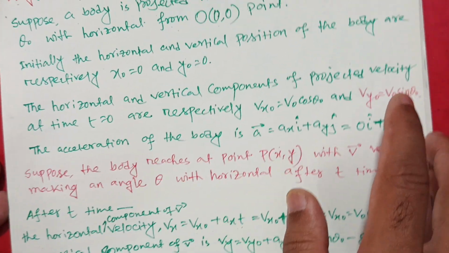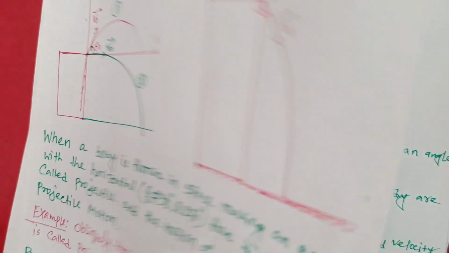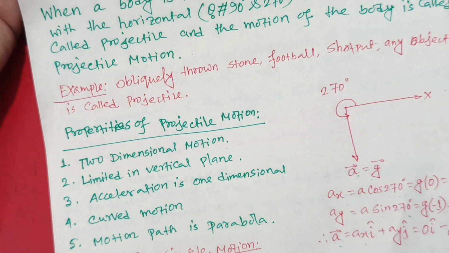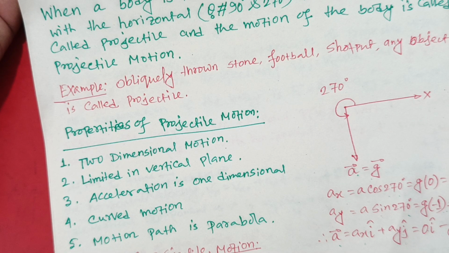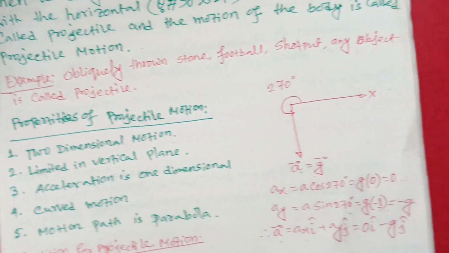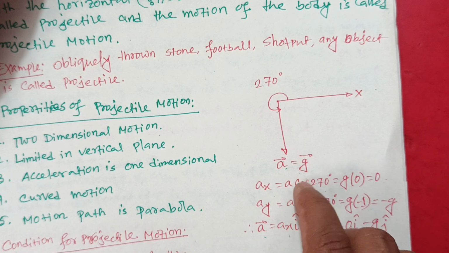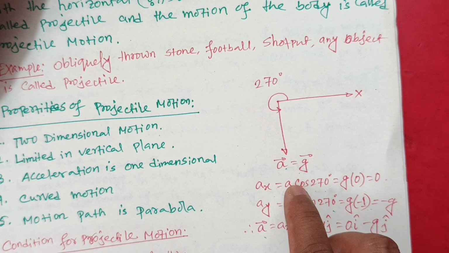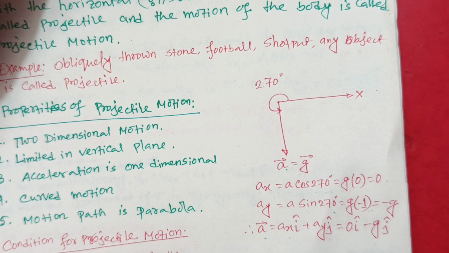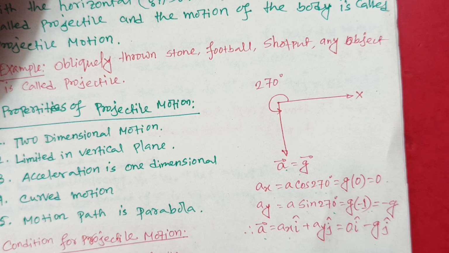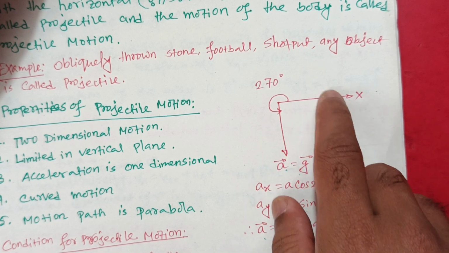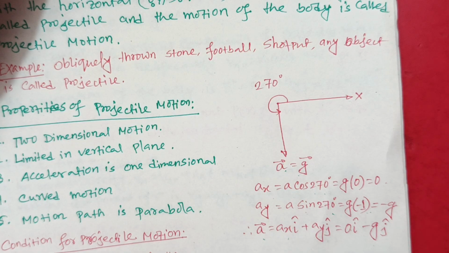And there are five properties of projectile motion: two-dimensional motion, limited in a vertical plane, acceleration is one-dimensional, and curved motion, the path being a parabola. Why the acceleration is one-dimensional is explained in this figure. When a body is projected in space, there is only one acceleration, the gravitational acceleration, which acts in the downward direction. That means the acceleration due to gravity makes an angle of 270 degrees with the horizontal.